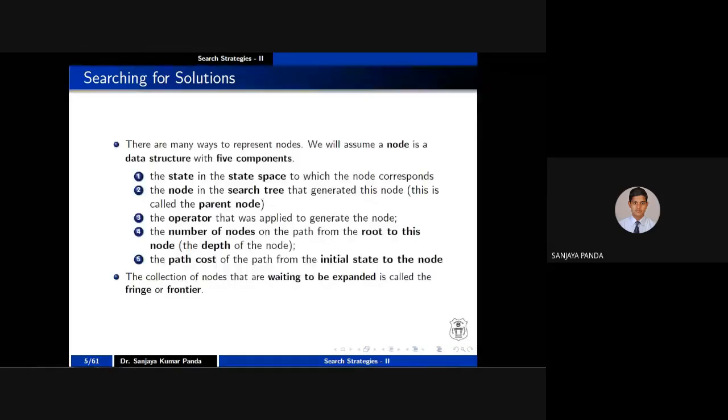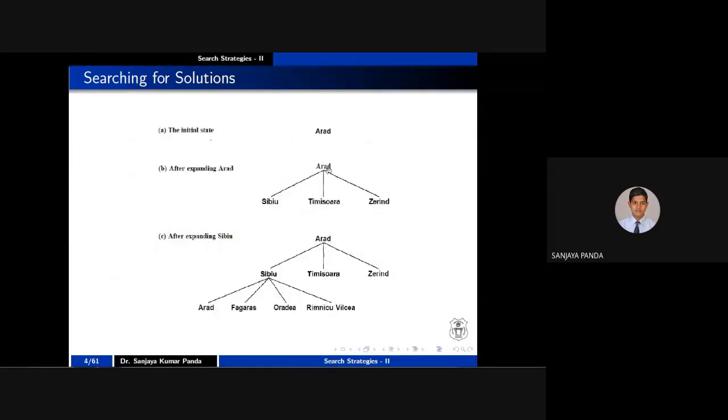Now, there are many ways you can represent these nodes. We assume that the node is nothing but a data structure. We generally represent every node by a data structure. Any data structure you can consider, like generally a tree or a graph, as we are representing it as a graph or tree. It consists of 5 components. What are the 5 components? First is state. What is state? Each and every city can be considered as a state. A is a state, S is a state, T is a state, Z is a state. In this diagram, each and every city can be considered as a state.